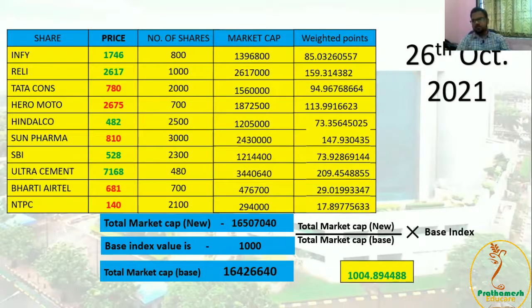So if some stocks are going up or some stocks are going down, according to the weightage of that particular stock, it will impact the market. So we have to be careful. We have to understand the weightage of the stock, how it is affecting the market.